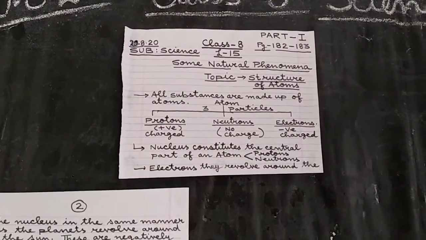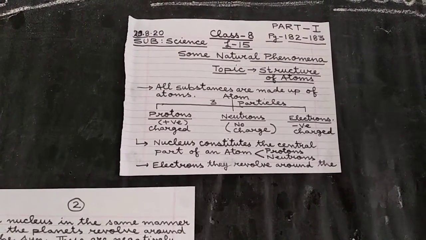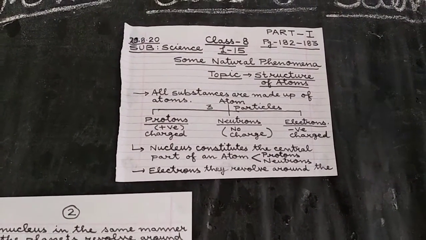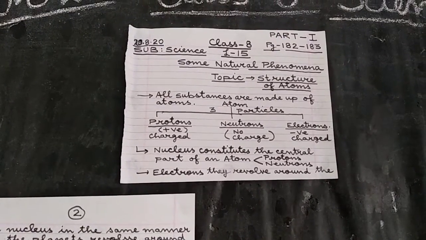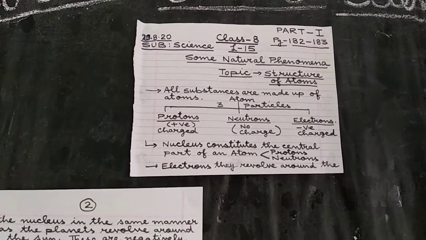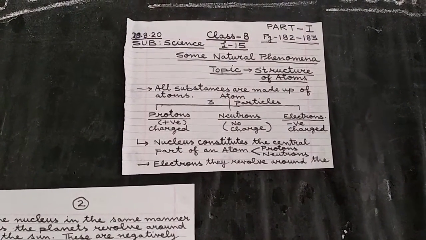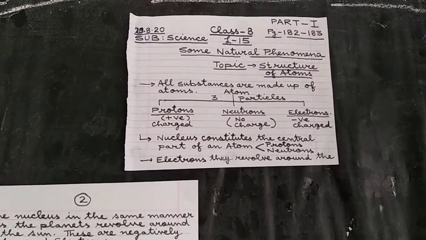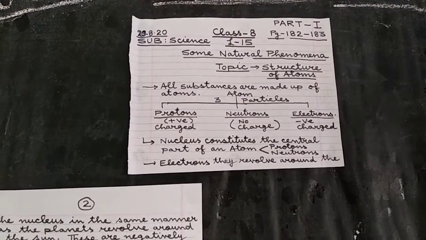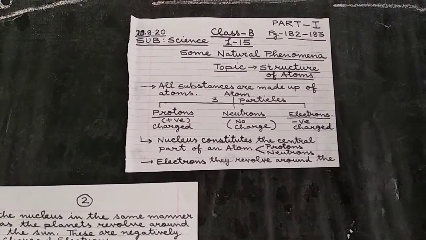So in today's class, I will explain you about the structure of the atom. Students, if you remember, you have studied in your previous classes that all the substances are made up of matter. How do you define the term matter? Matter is anything which occupies space and has weight.